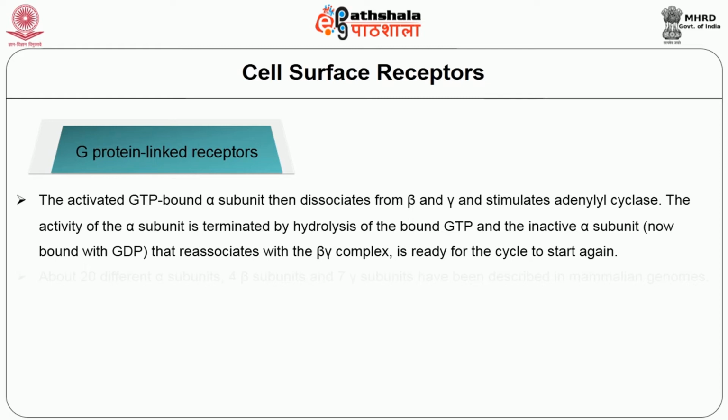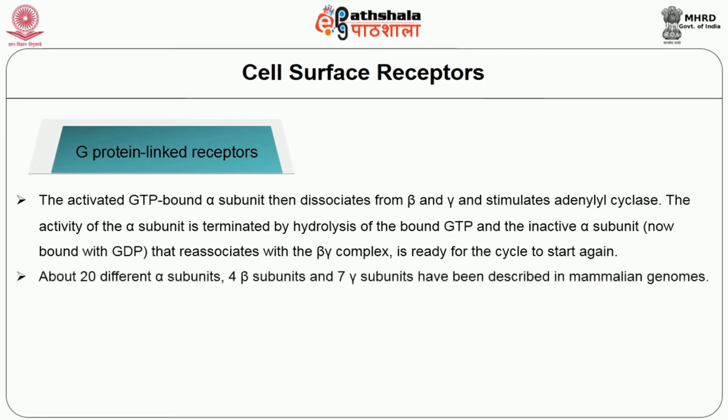The activity of the alpha subunit is terminated by hydrolysis of bound GTP, and the inactive alpha subunit, which is now bound with GDP, reassociates with the beta gamma complex and is ready for the cycle to start again. About 20 different alpha subunits, 4 beta subunits and 7 gamma subunits have been described in mammalian genomes.